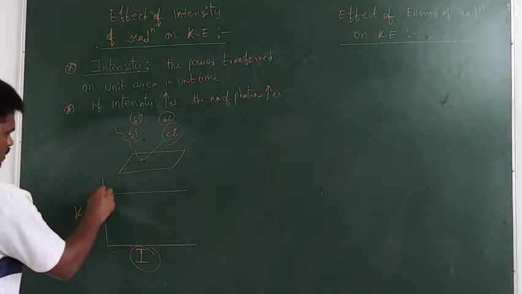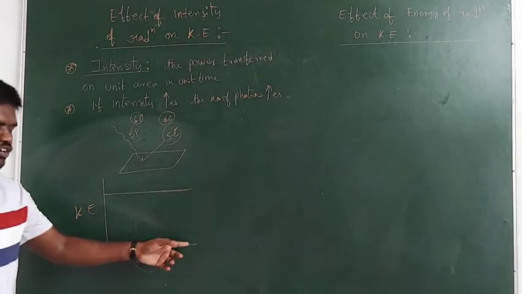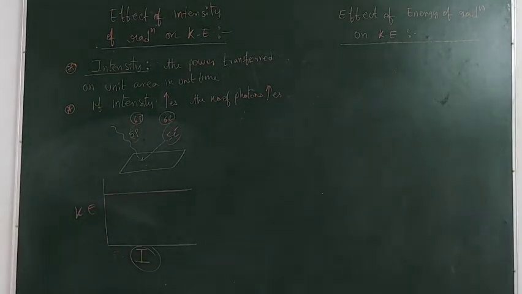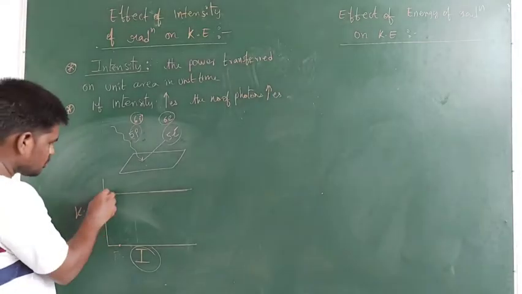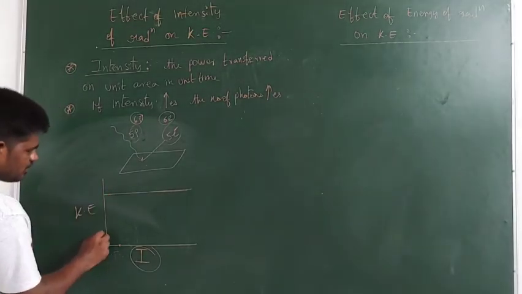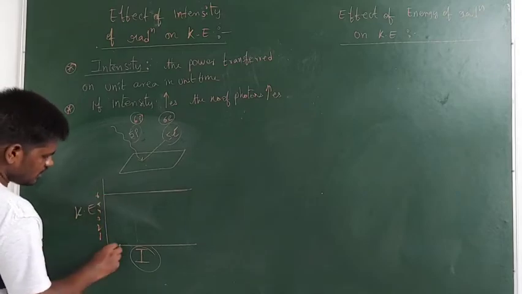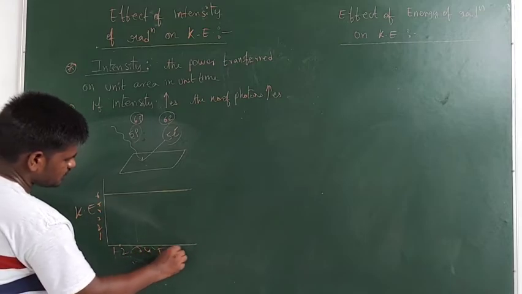This is the graph between both. At any intensity of the radiation, the kinetic energy is the same. Let us take some values, 1, 2, 3, 4, 5, 6, 7.